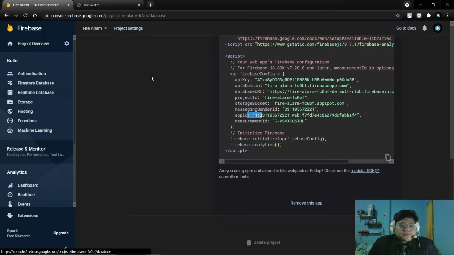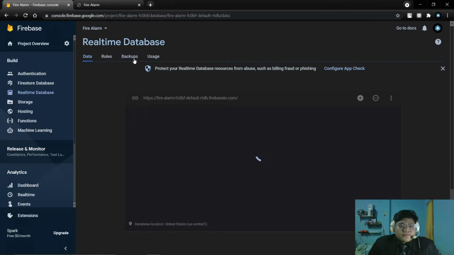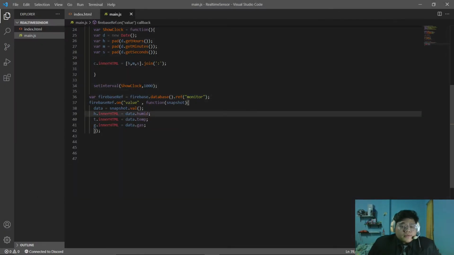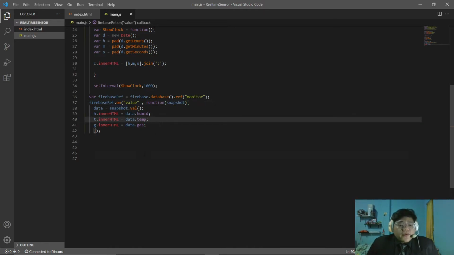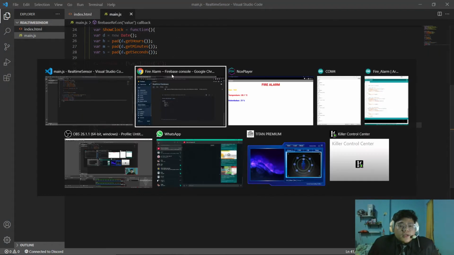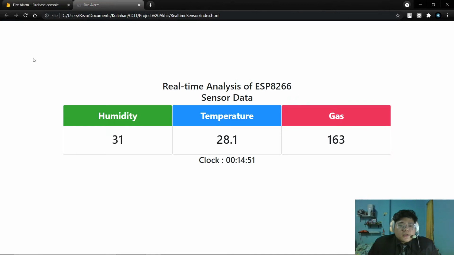Right now we use this link /monitor, and this is the snapshot function to get the data from Firebase. This is H for the humidity, T for the temperature, and G for the gas. And this is our database child: humid, temp, and gas. Humid, temp, and gas. And when you open this, it will appear like this.